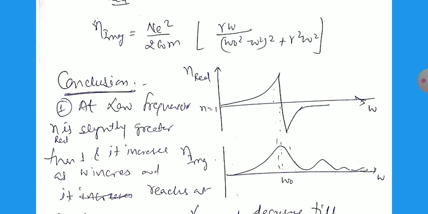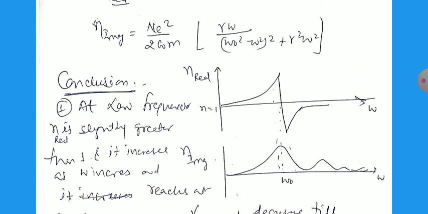This is for n real. And for the imaginary part, it is nearly equal to 0 for low omega, and it gives peaks at omega equal to omega 0 and some multiples of it.